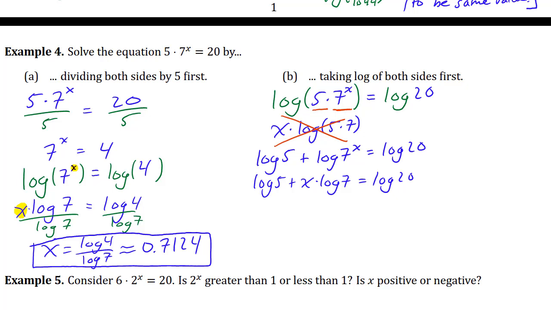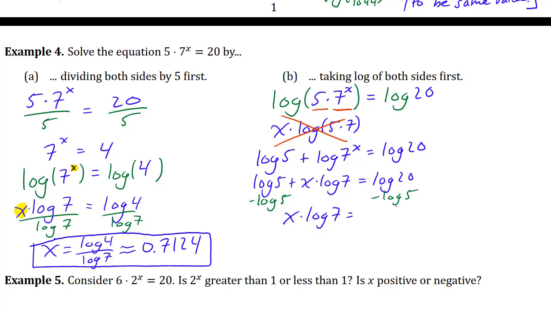When you do that, now we can solve for x the normal way. You can subtract log of 5 from both sides, and that will leave you with x times log of 7 equals log of 20 minus log of 5.